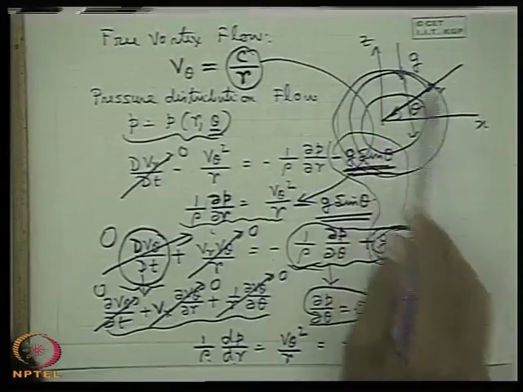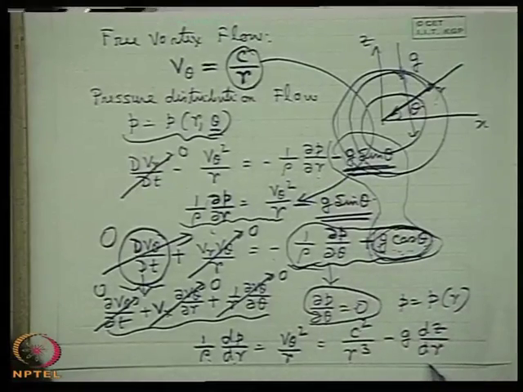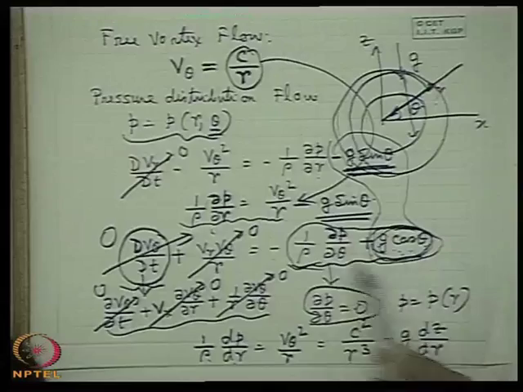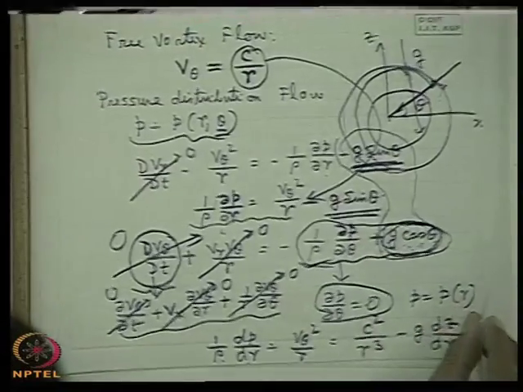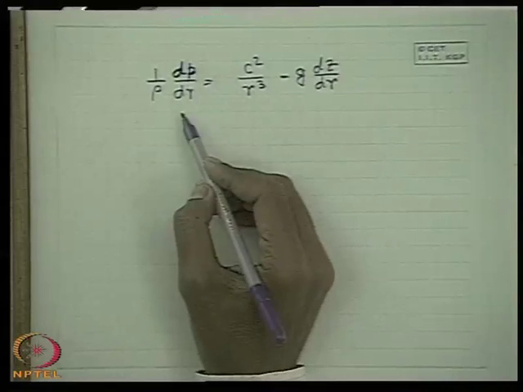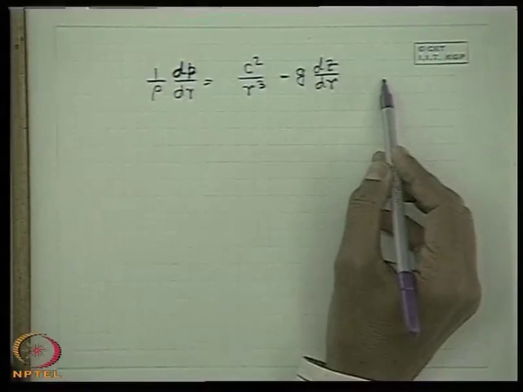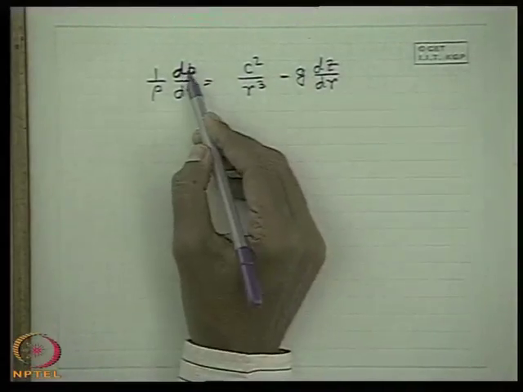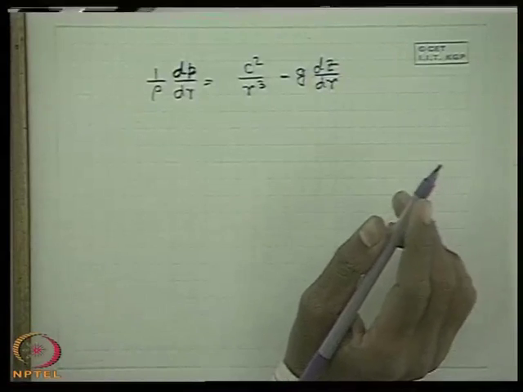They initially tell that we consider a horizontal plane. So they only work with del P del r and del P del theta. There is no harm. Well, but it is true that g cos theta is there, so del p del theta takes care of g cos theta. So there we cannot tell dp dr, we have to tell only del p del r, and when you integrate it, a constant will come which will be a function of theta. But for the time being we take dp dr as c square by r cube minus g dz dr. Alright, very good.